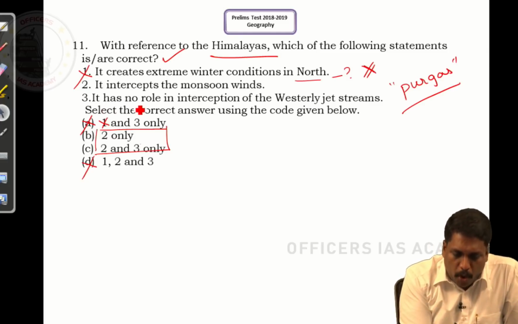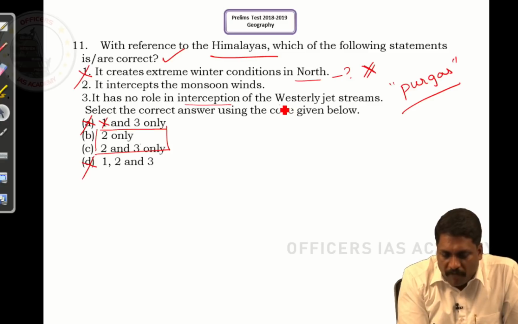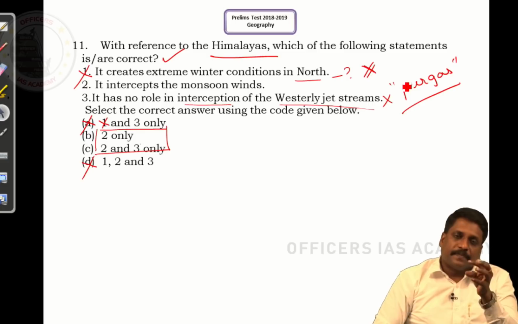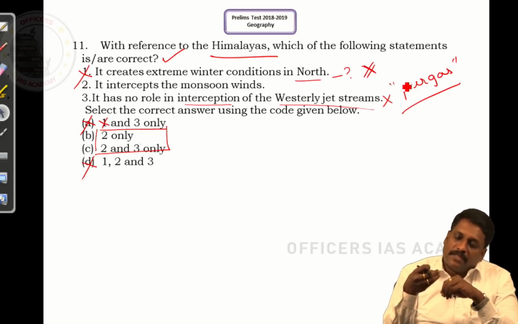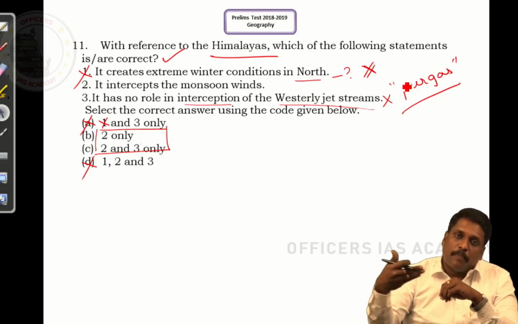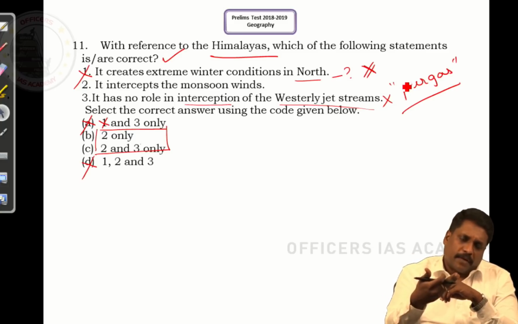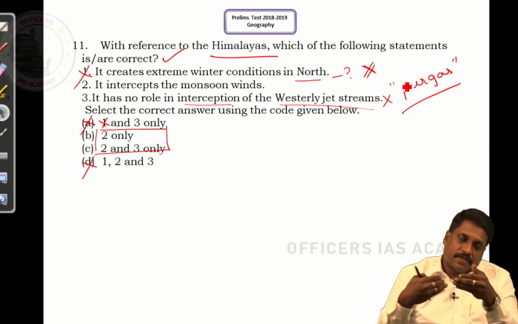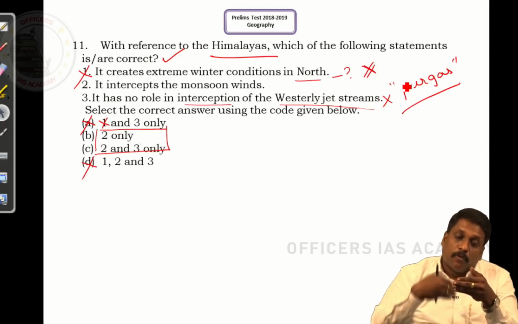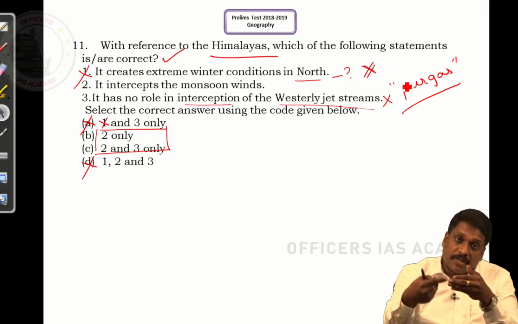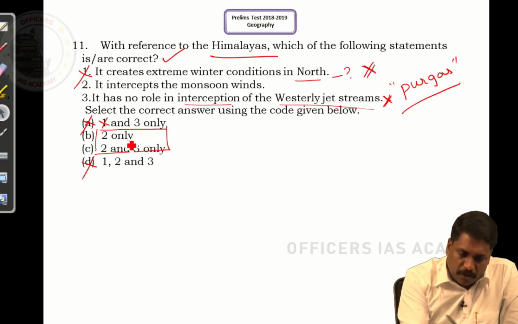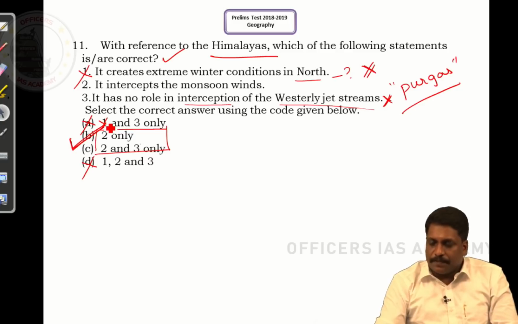It says it has no role in interception of westerly jet. Again, this statement is wrong. Himalayas is the one which bifurcates the so-called subtropical westerly jet into 2. That branch of subtropical westerly jet that flows south of Himalayas is the one which results in western disturbance also. If that is the case, this statement is wrong. 3 is not the answer. So answer for this question should be B. It is 2 only, right sir.